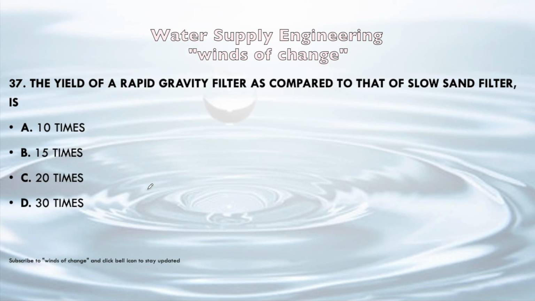Next question, the yield of a rapid gravity filter as compared to that of the slow sand filter is 10 times, 15 times, 20 times or 30 times. So yield of rapid gravity filter as compared to slow sand filter is 30 times. Okay, so we should memorize it also. And the difference between rapid gravity filter and slow sand filter is properly explained in the video of revision of water supply engineering. You can watch this video from the description box. The link is given there only.